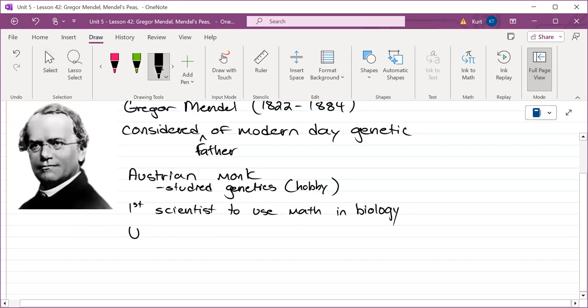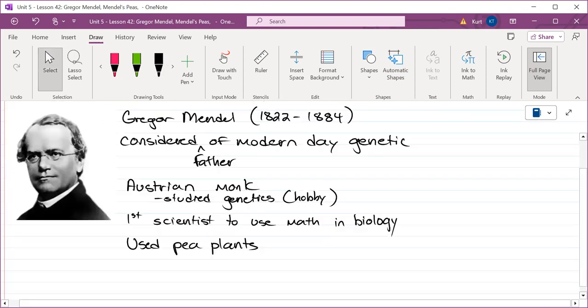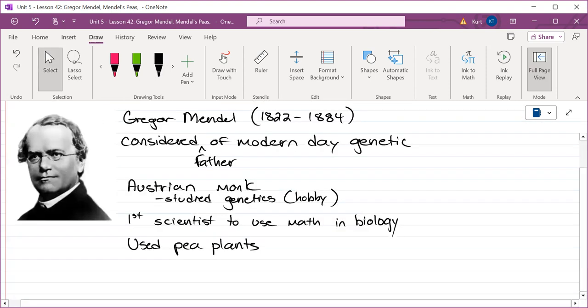In his experiments, he used pea plants. Now, I'll explain later why of all organisms did he choose pea plants. We'll get to that. That's just a really quick, simplistic bio of the father of modern day genetics.